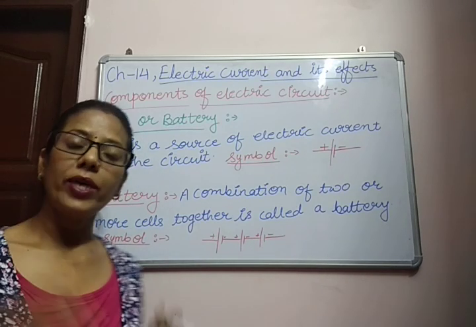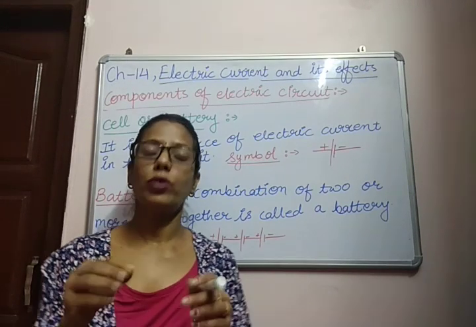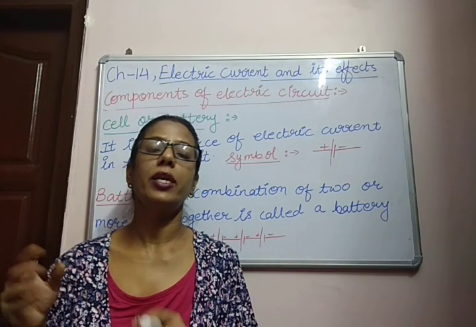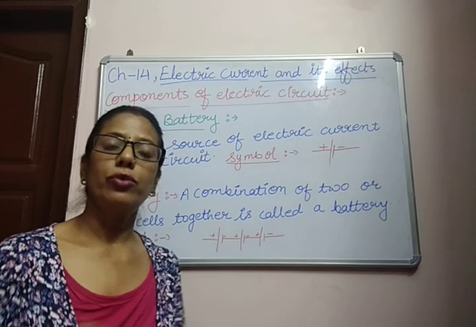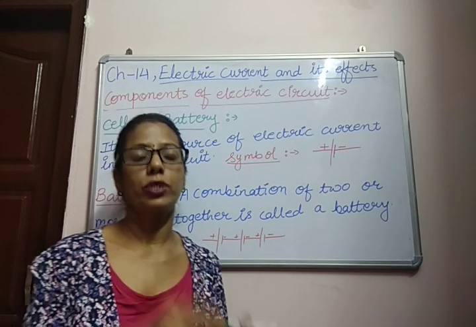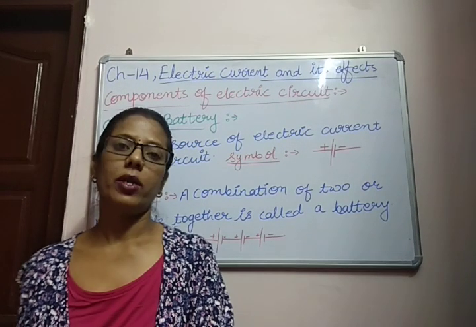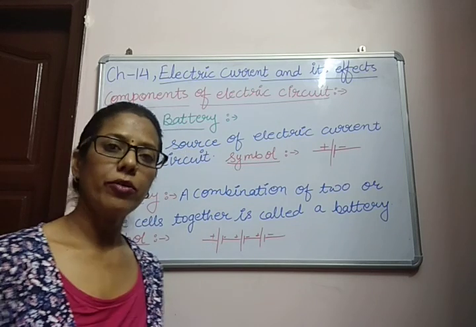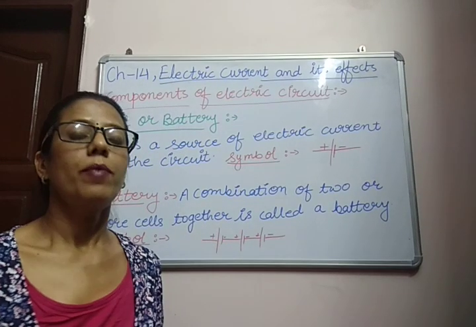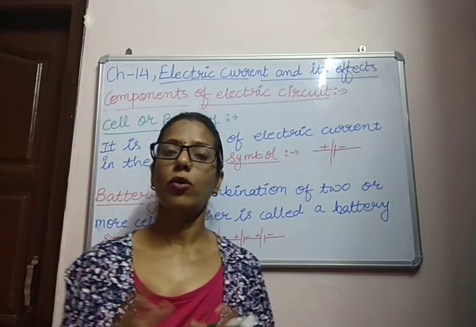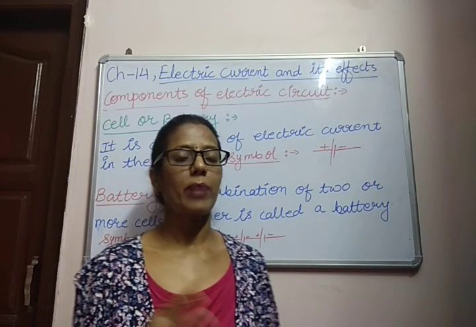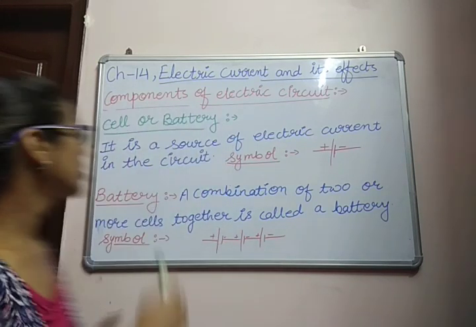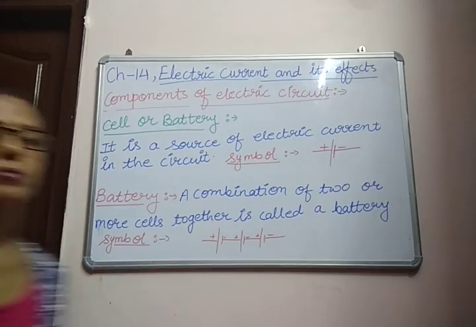So always a positive terminal is connected with a negative terminal. We can't join the same terminals, positive to positive or negative to negative, for making a battery, because in this condition the current will not flow and the appliances will not work. So this is the component of the electric circuit.